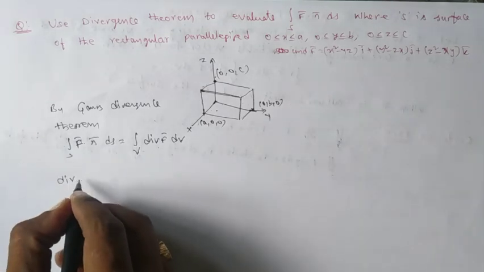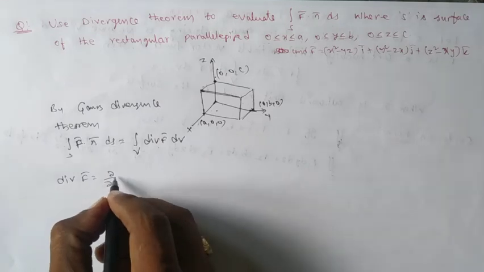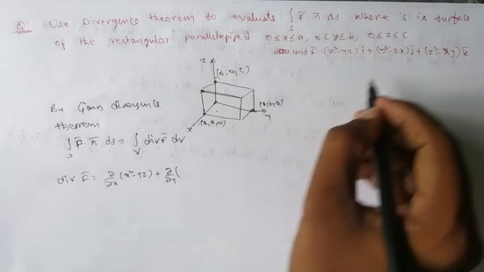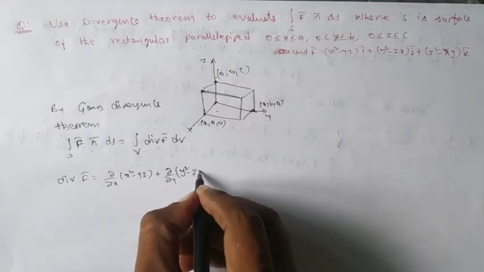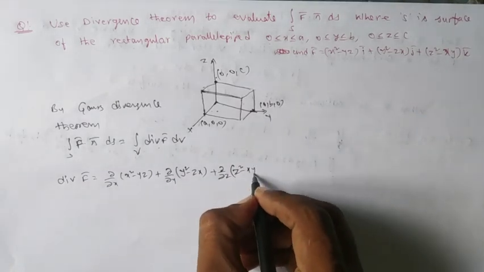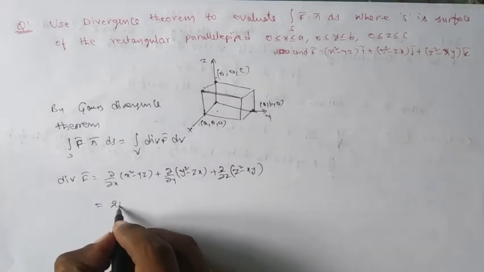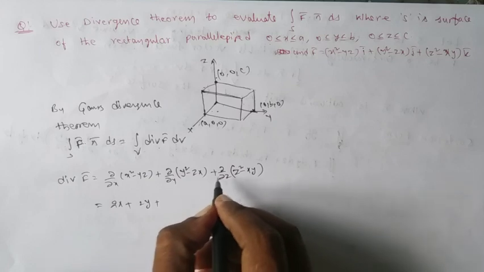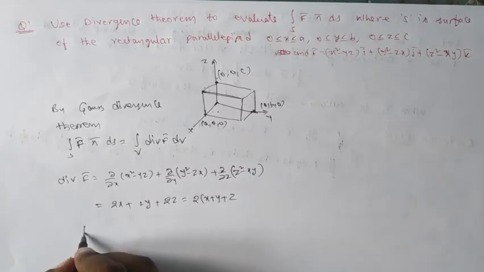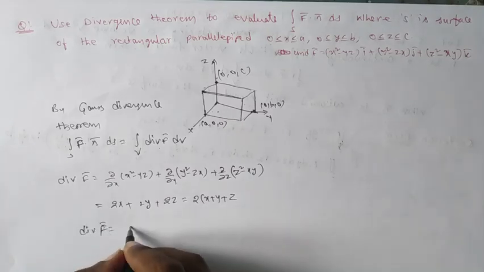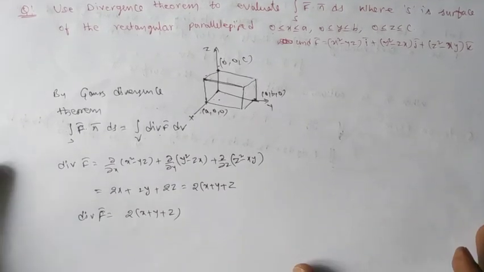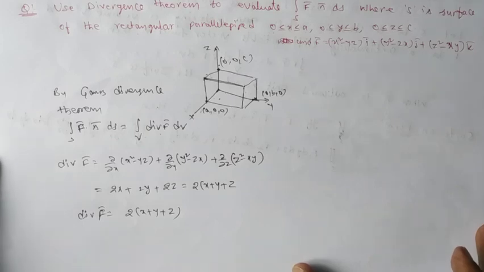So div f bar equals dou by dou x of f1, that is x square minus yz, plus dou by dou y of f2, that is y square minus zx, plus dou by dou z of f3, that is z square minus xy. Simplifying, it becomes 2x plus 2y plus 2z. So in total, div f bar is 2 times (x plus y plus z). This is our integrand. The only thing to be calculated here is the integral value.